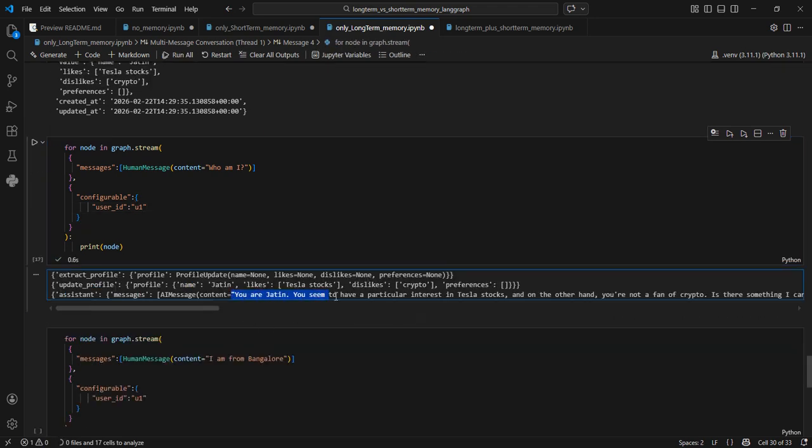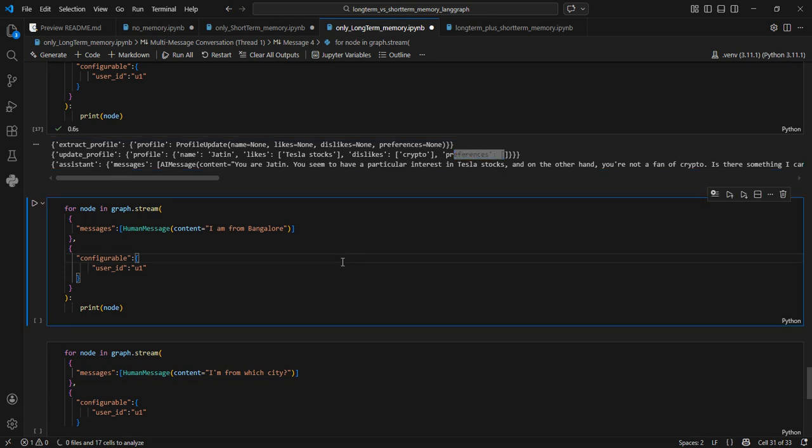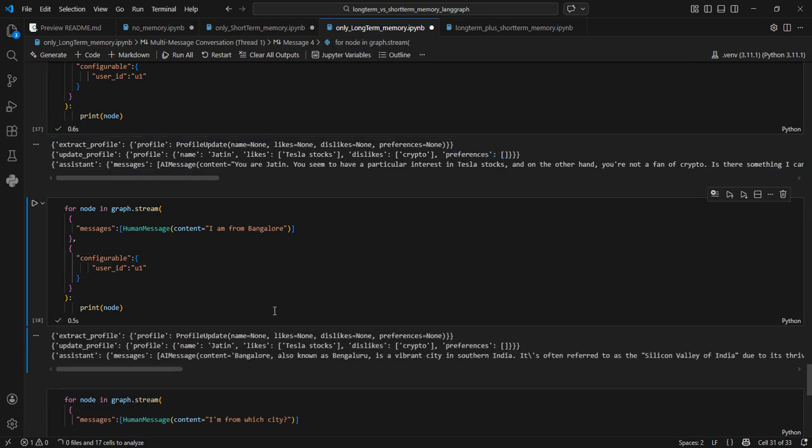So now it says you are Jatin because it was able to use the information present in the store, which is this information. Okay, but there is a limitation to this one also, that we are only saving this information: name, likes, dislikes, preferences. But for example, there is a location also. The user tells I am from Bangalore, for example.